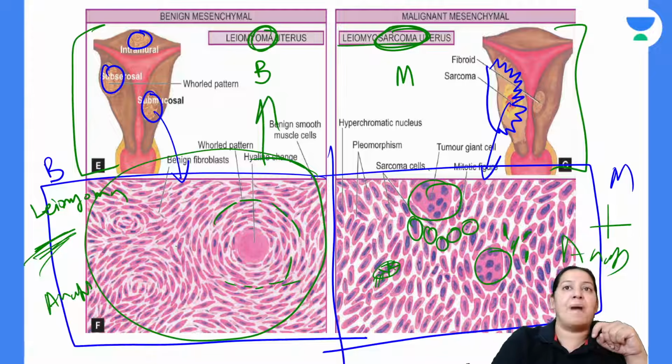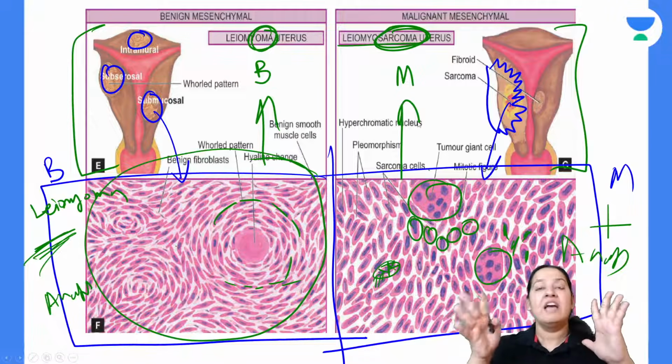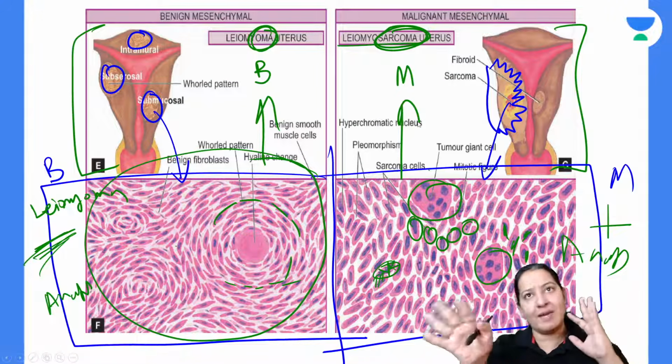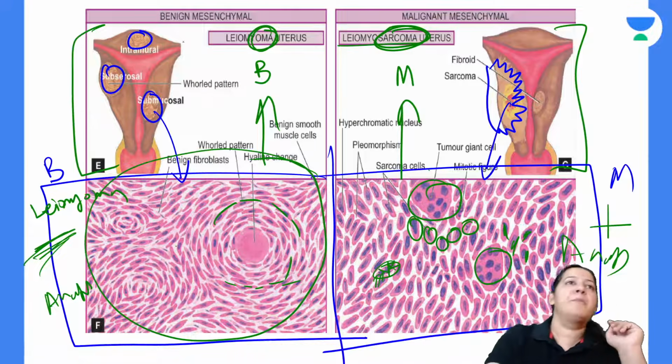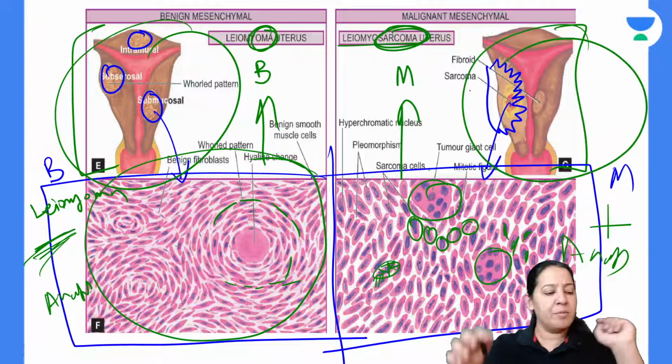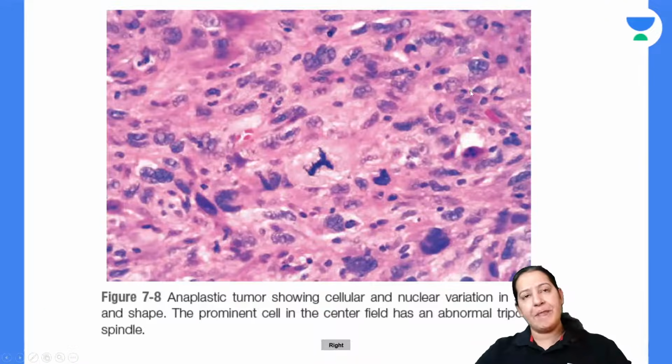So it is the job of pathologist who will decide whether the tumor is benign or malignant, whether it is leiomyoma or whether it is leiomyosarcoma. For a surgeon, both look like masses. For a surgeon, both are masses. Give me a thumbs up. Everyone give me a thumbs up.